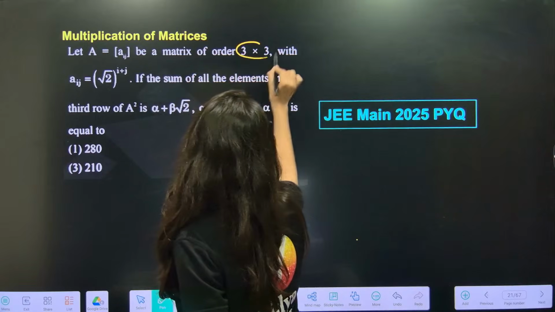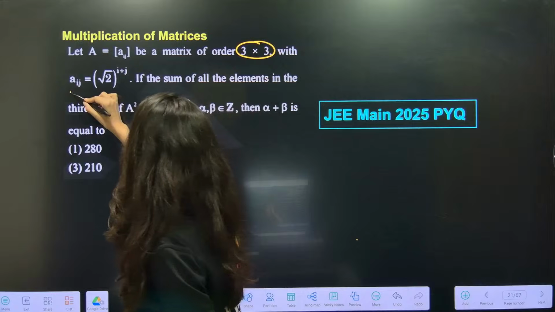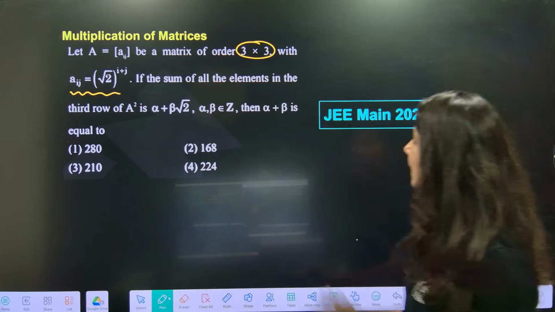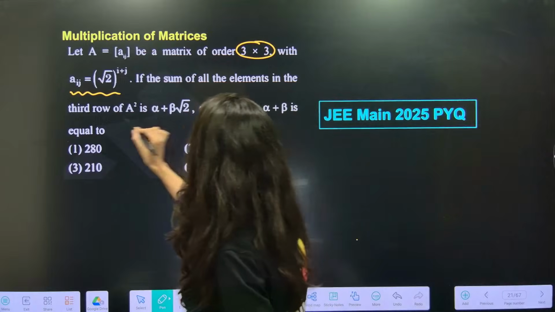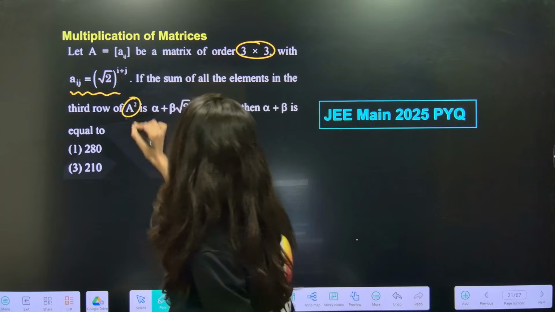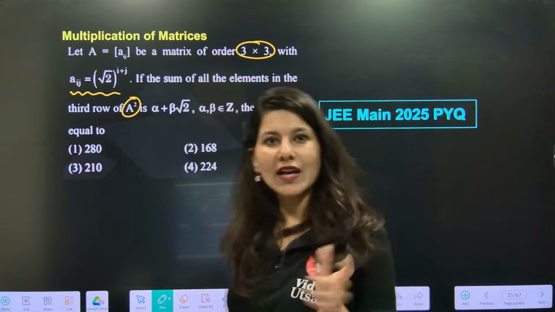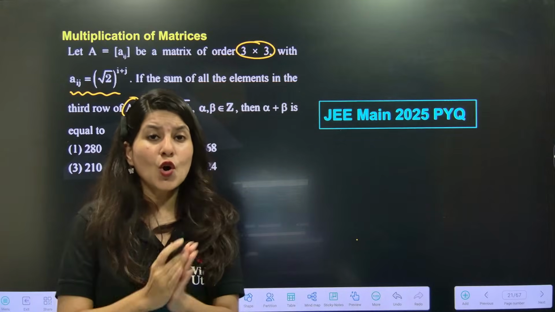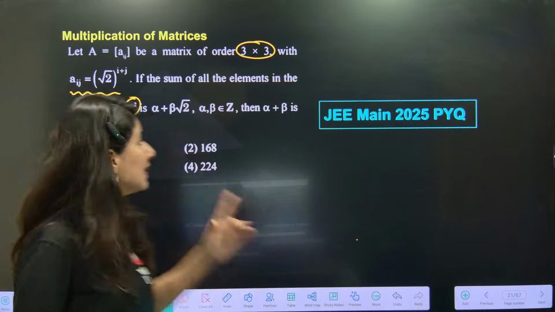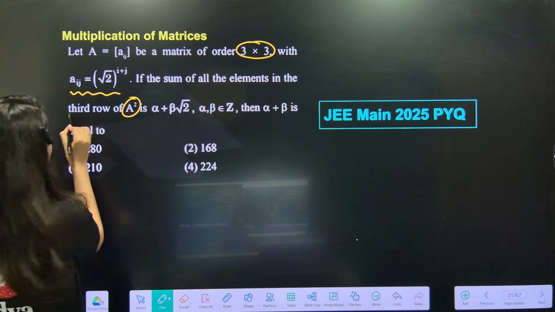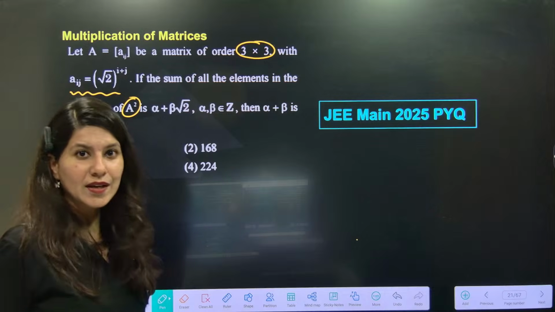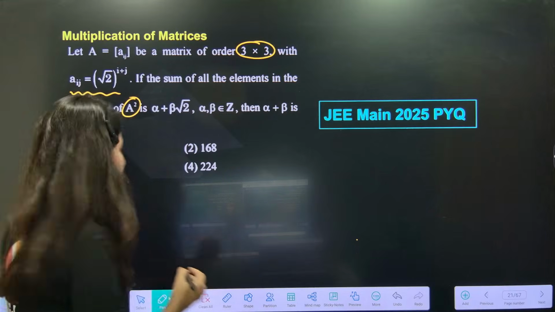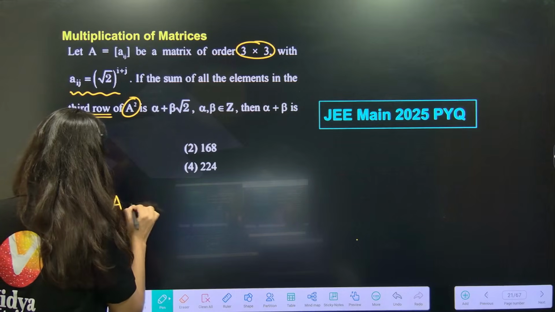A matrix of order 3 cross 3 with Aij is root 2 to the power i plus j. Now the sum of all the elements in the third row of A square is this. So basically we have to figure out A square. And please be very smart: do not calculate A square completely. All we have to do is calculate the third row of A square. To calculate the third row of A square, what is A square? A multiply A. So we need to calculate the A matrix first.